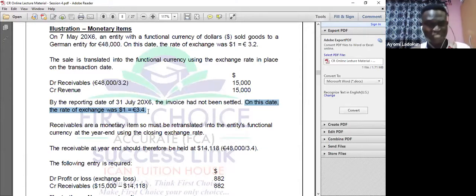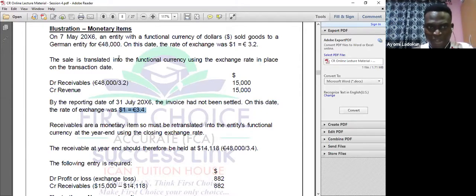What do I have under my monetary item? I have cash, payables, receivables, and loan. Now, what is in front of me? Receivables is in front of me, so this is my monetary item under my year-end balance. What is the principle? I'm already told that for a monetary item, I must retranslate. So I will tell the examiner that receivables are monetary items, so they must be retranslated into the entity's functional currency. So I will now retranslate at 3.4.